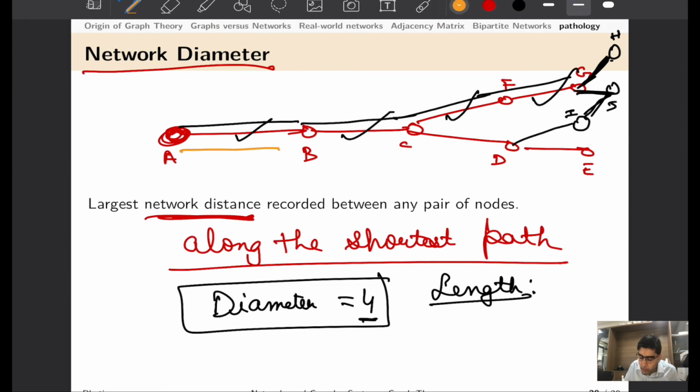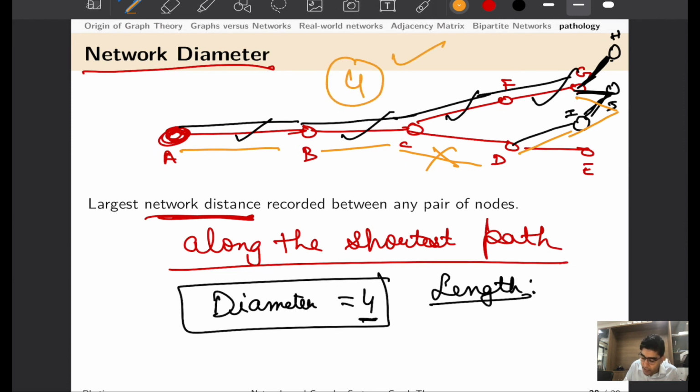Now I can also go from A to G taking the path shown in orange, that is A to B, B to C, C to D, D to I, I to J, and J to G. But this would not be considered the network diameter, because I can still reach from A to G by taking a shortest path.